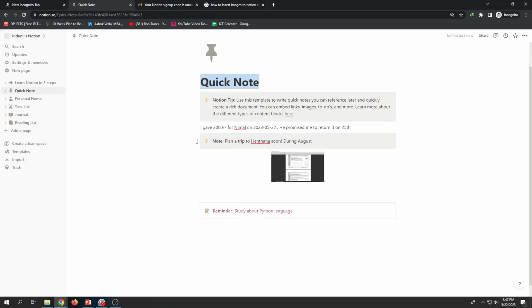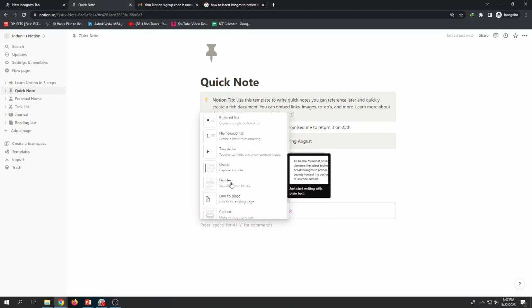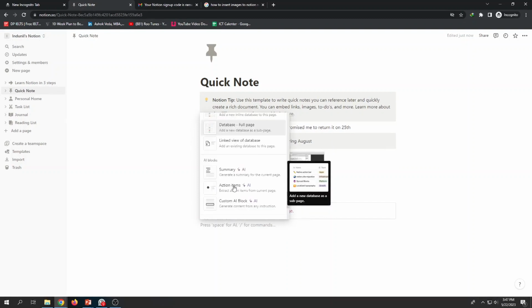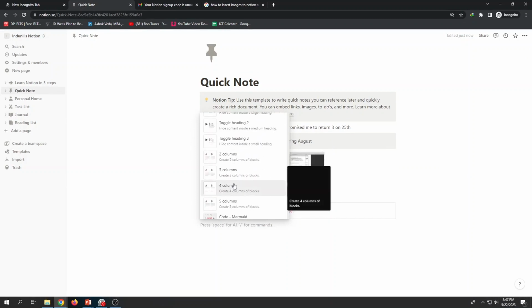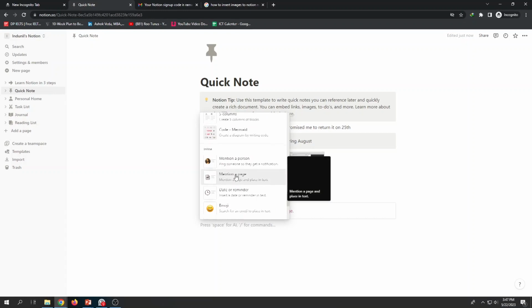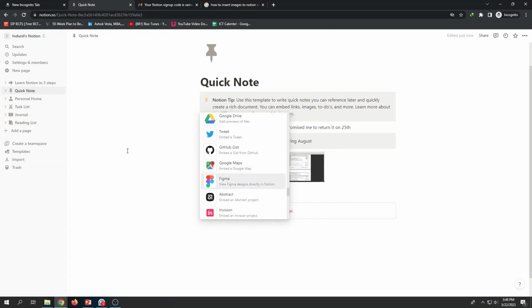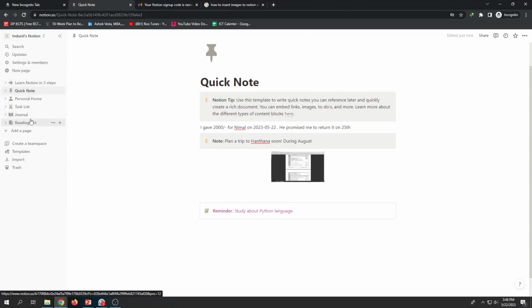So not only images, you can add many other things by clicking on this plus. Right? So images, audio, video, a certain code even, extra file, document file likewise. So many objects can be added. So this is a powerful tool, as I said earlier. This is a massive tool really. You can connect the Google Drive, Twitter, lot. Right. That's about one feature in Notion to take your quick notes.